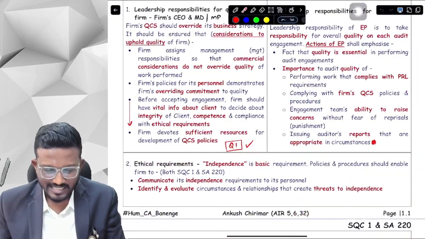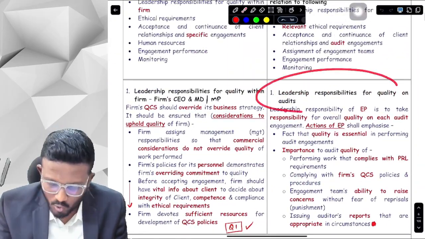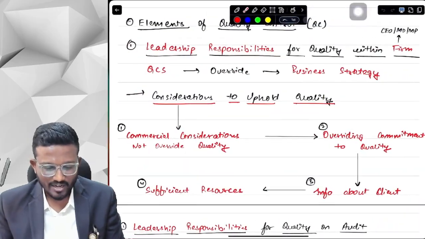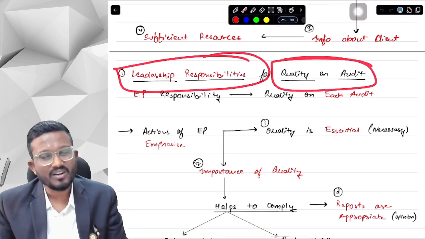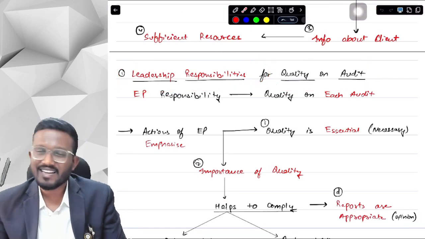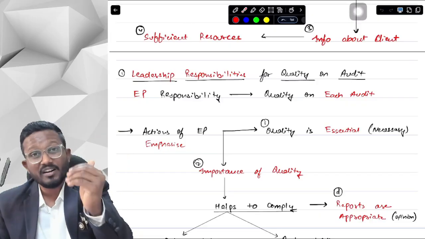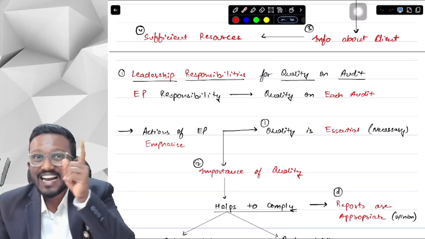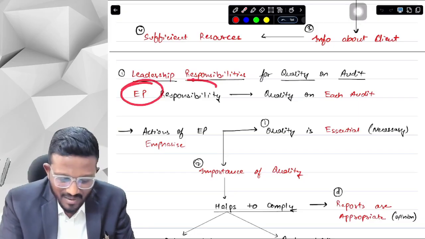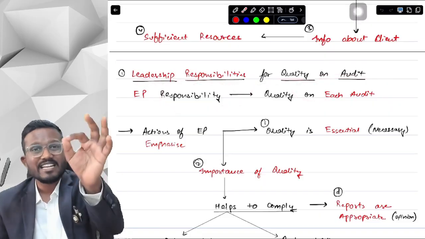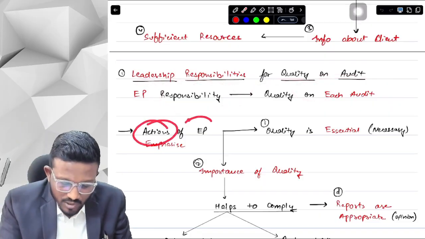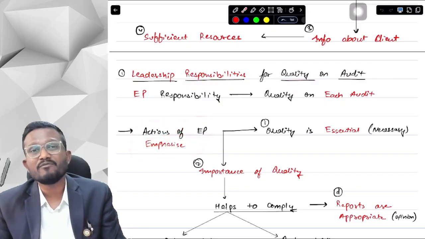Now let's move to the first element of our SA 220. First element of our SA 220, what does it say, sir? It says the leadership responsibility for quality on audit. For maintaining quality on audit, there is a responsibility of leadership. Now, in audit particularly, who is the leader, sir? Engagement partner. So yes, engagement partner is responsible for quality on each audit engagement. Now, what shall engagement partner do? The actions of engagement partner shall emphasize. What shall it emphasize, sir?